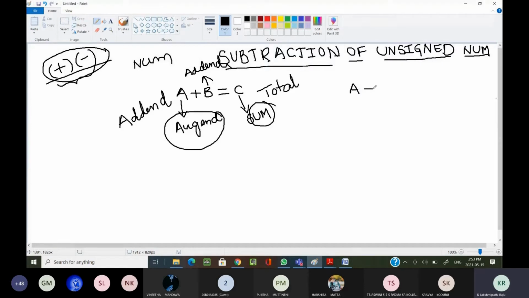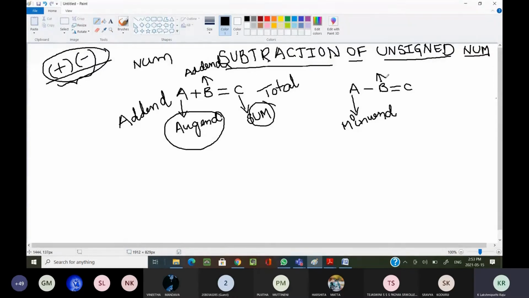If we do the same thing in subtraction, can someone tell me what we are calling it? A minus B equal to C. Someone who knows the answer, please let me know. A we are calling minuend.